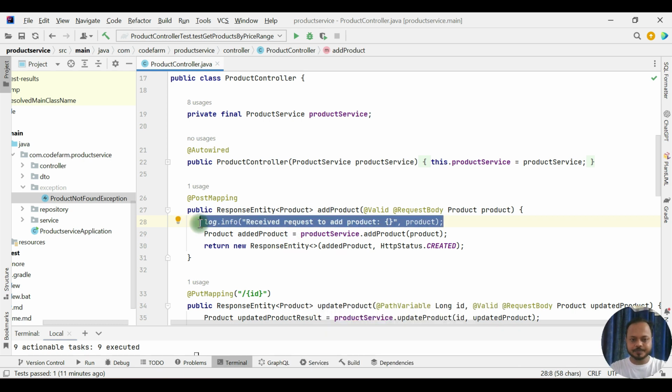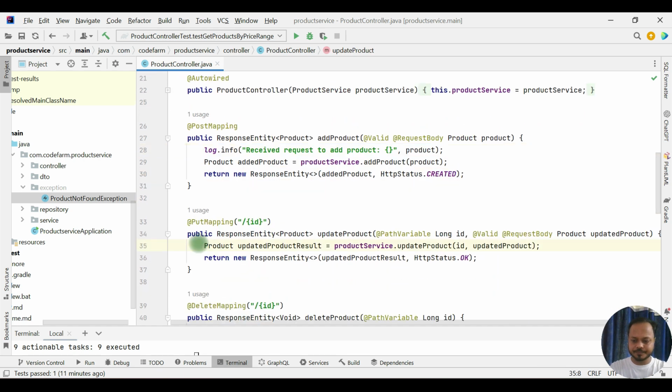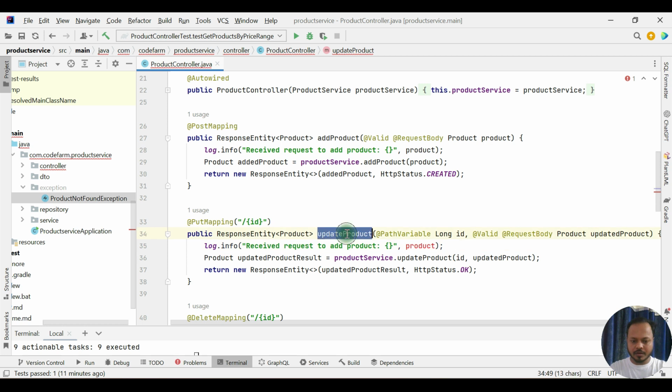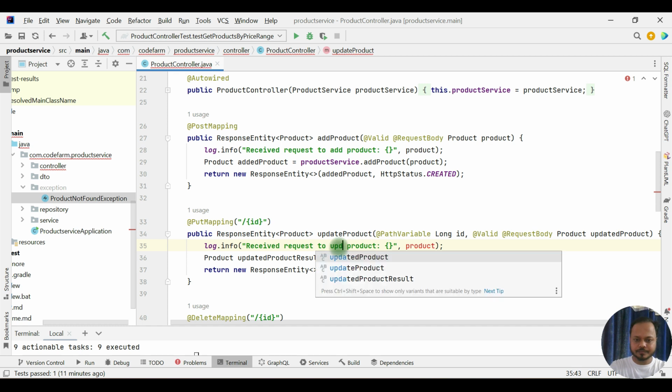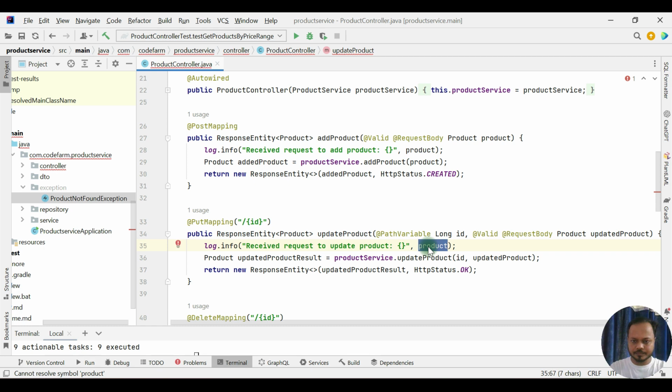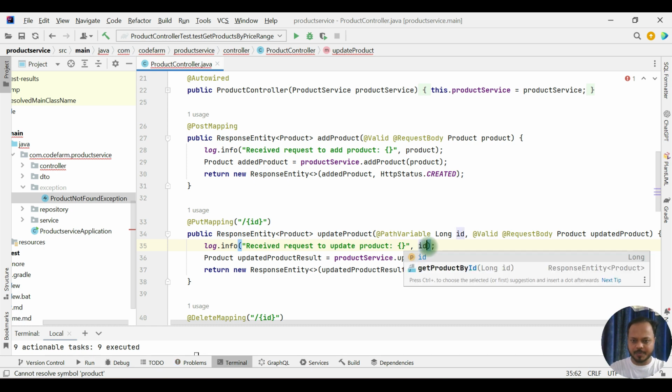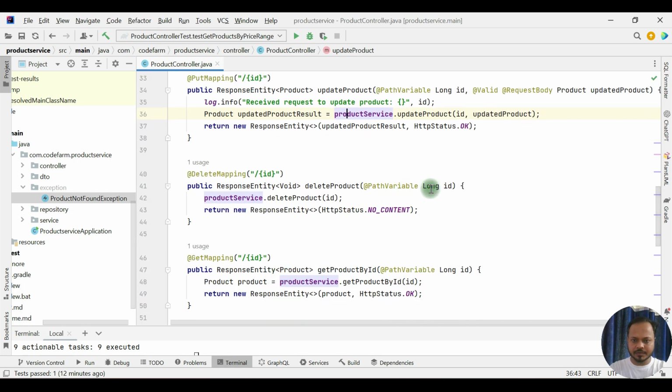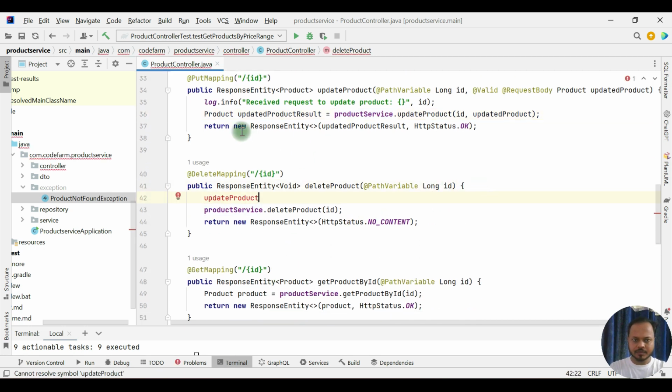So what I'll do, update product, just pass the ID here, log.info, received request to get product for this ID, and received a request to delete.